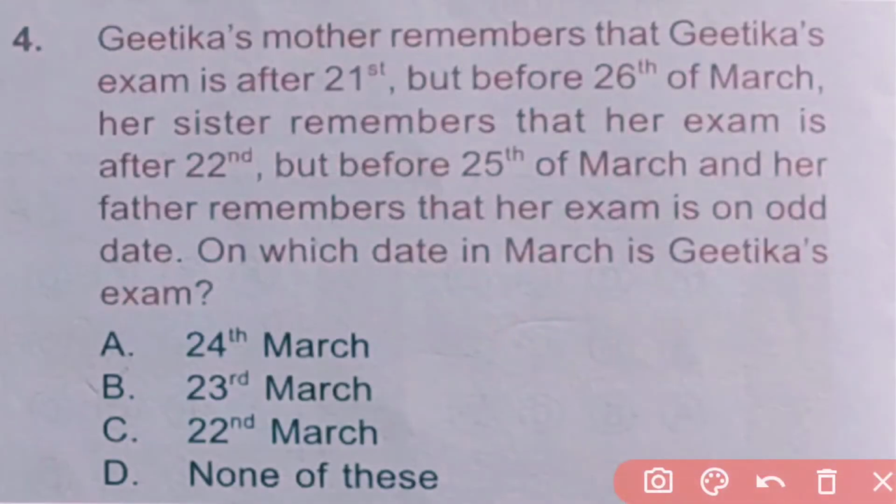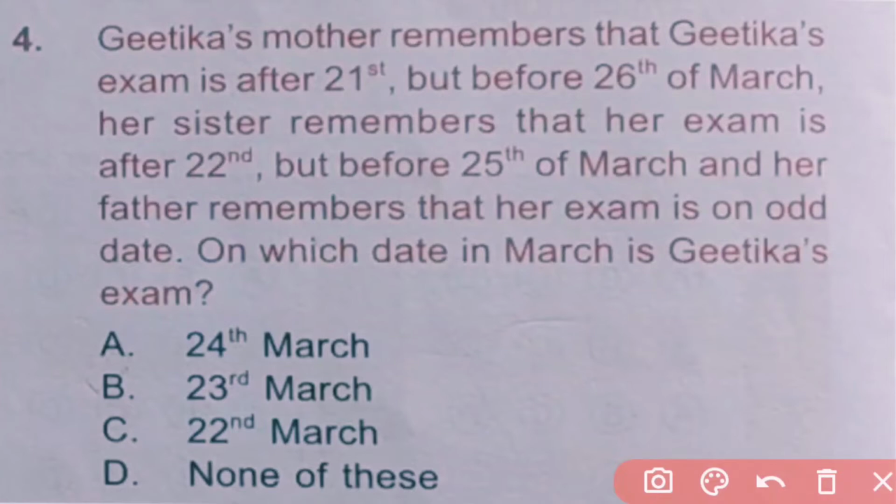Question number 4. Geetika's mother remembers that Geetika's exam is after 21st but before 26th March. Her sister remembers that her exam is after 22nd but before 25th of March. And her father remembers that her exam is on an odd date. On which date in March is Geetika's exam?